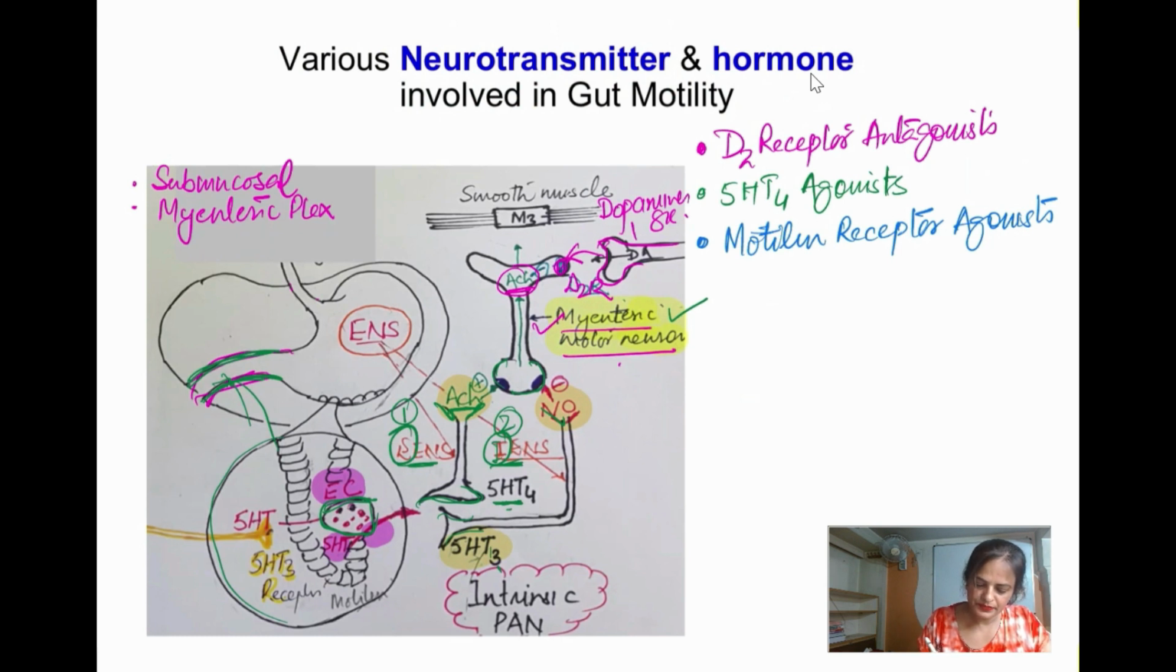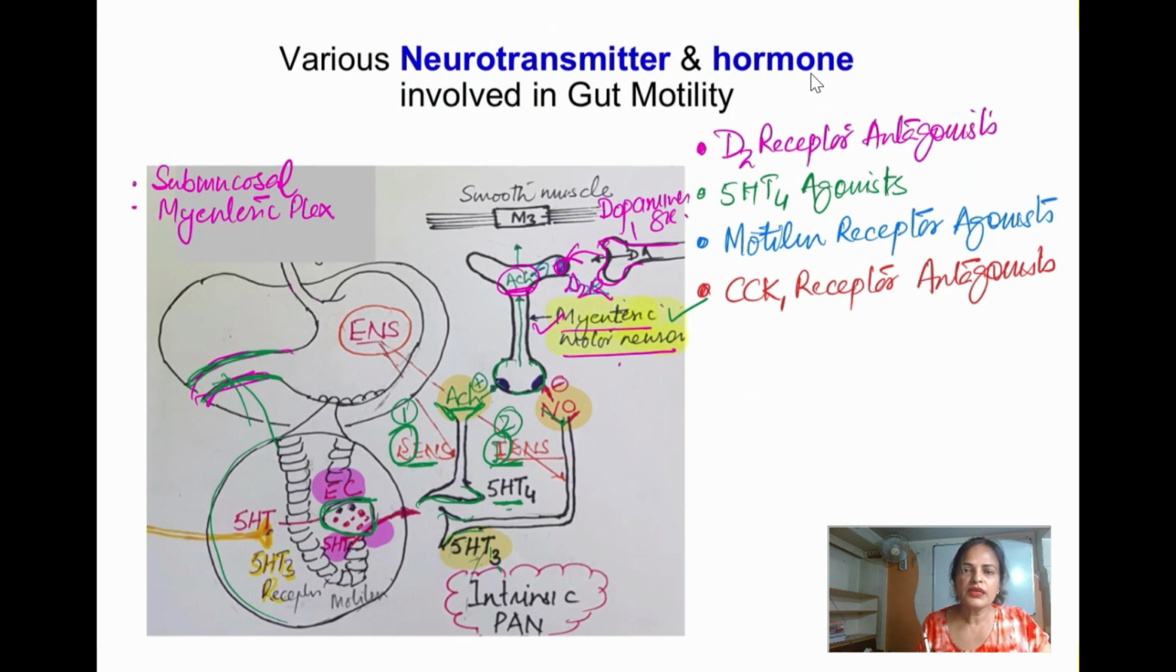Now the next one is the cholecystokinin 1 receptor antagonist. How are they going to act? Cholecystokinin is also another hormone which is secreted by the upper GIT, and its main action is to delay gastric emptying. When you give the antagonist, it is going to enhance gastric emptying. So now we have four groups of drugs: 2 antagonists and 2 agonists.